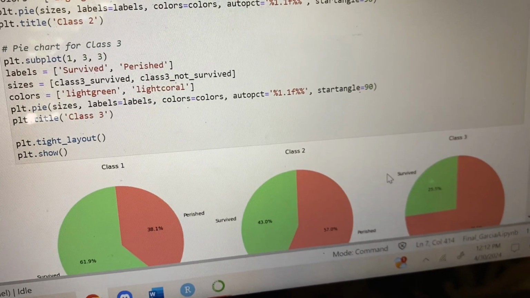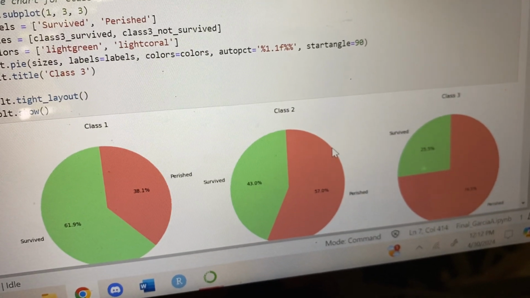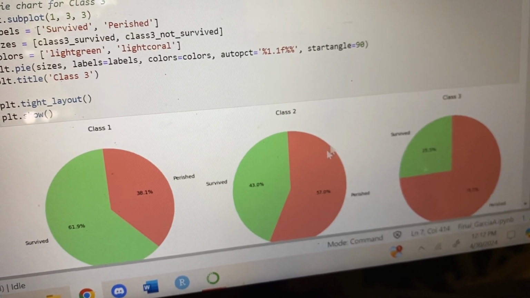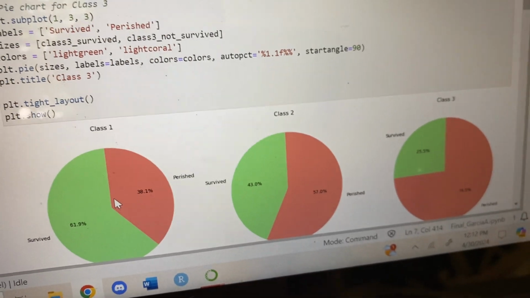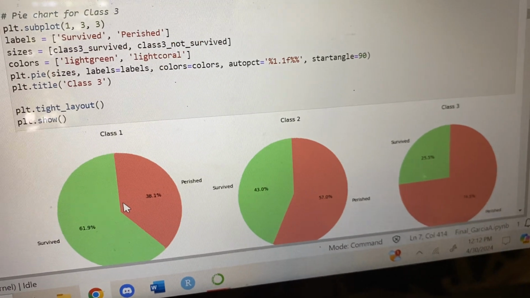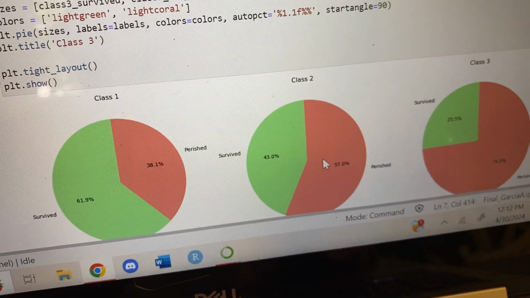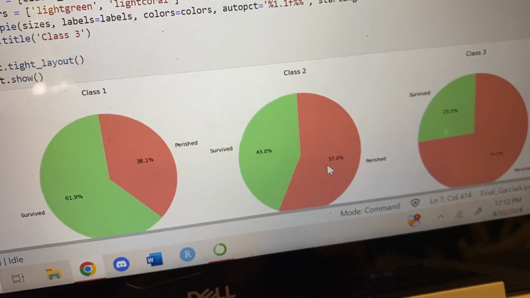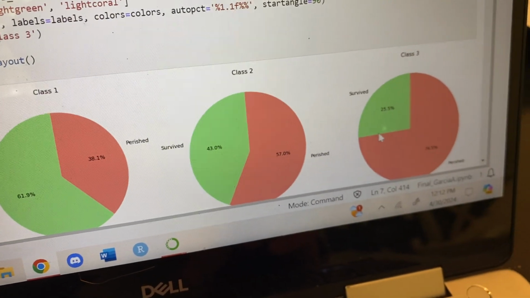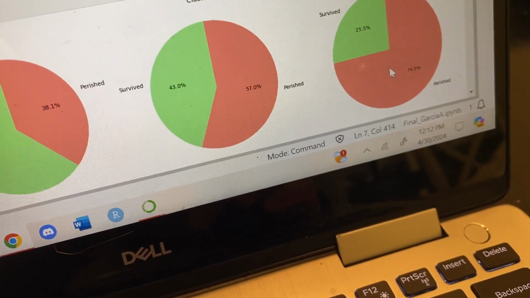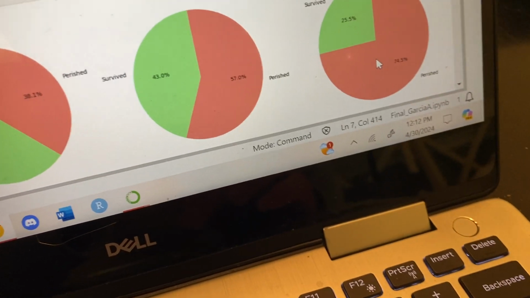So here, we have the deaths and survived broken up by class. So first class, second class, third class. First class would be the most expensive tickets, which we see that 61% actually survived in class 1 versus 57% that died in class 2. And then third class, 74% or rounded 75% passed away in third class.